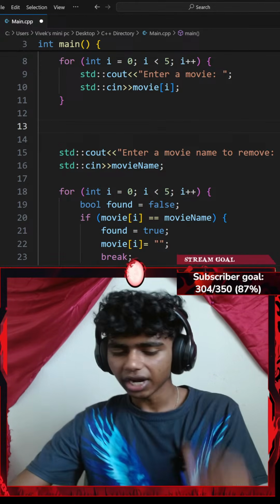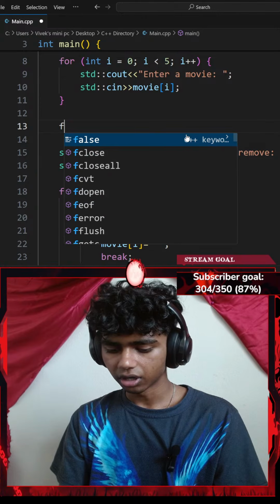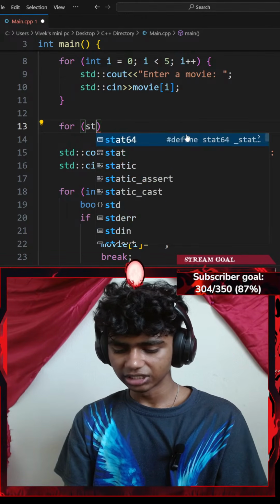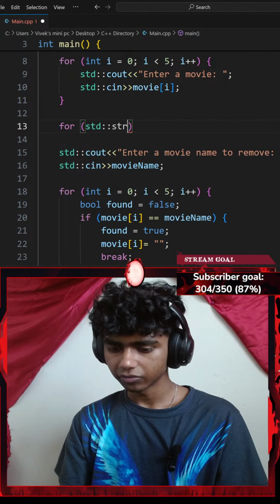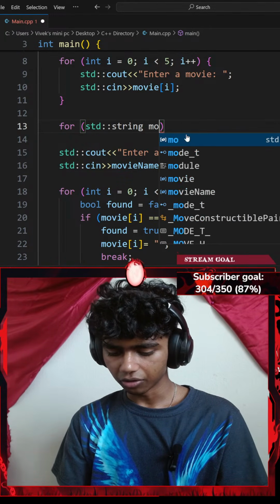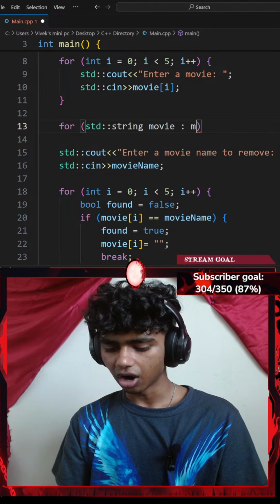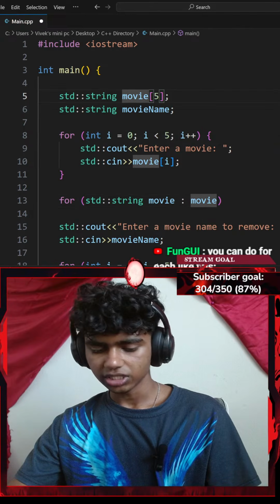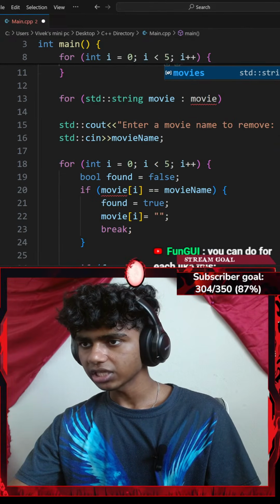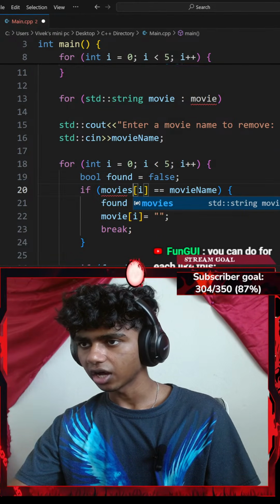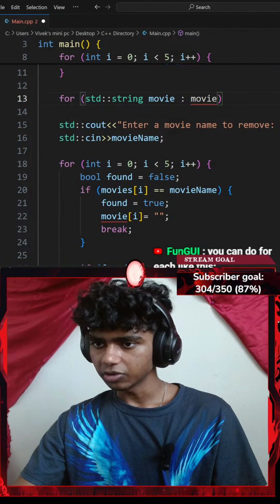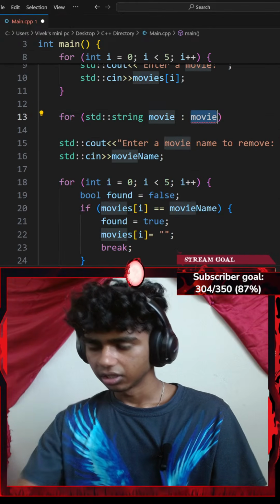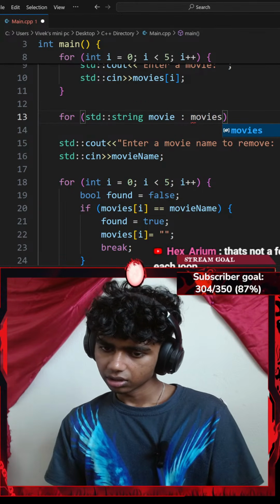Okay, so let me go ahead and add another for loop here. So I'll go with for, a pair of parentheses. Let's say for every std::string of, I don't know, movie in my vector of movies. Okay, I could change this to something like movies. There we go. Movies at index of I, movies at index of I. Okay, let me change that at index of I as well. Okay, let me change that to movies.